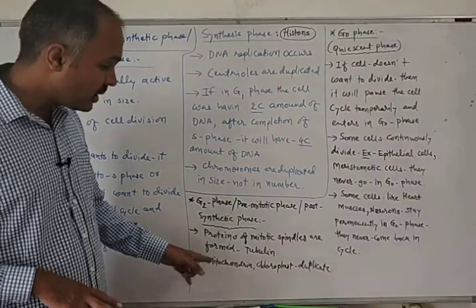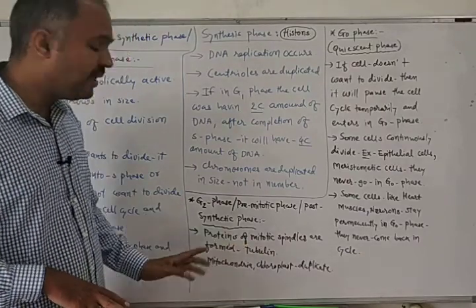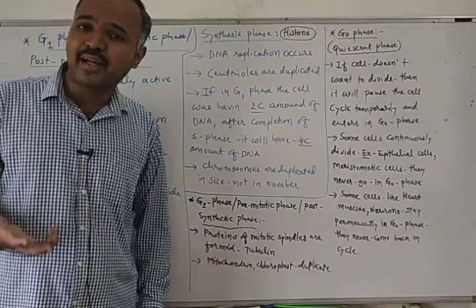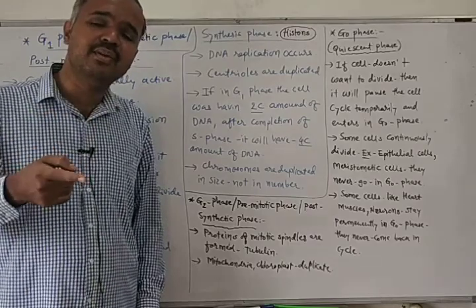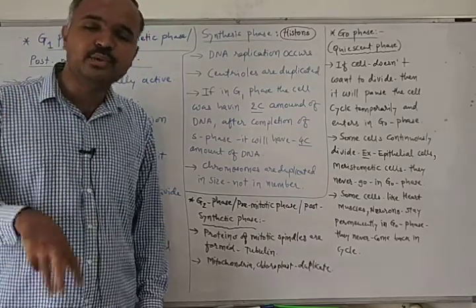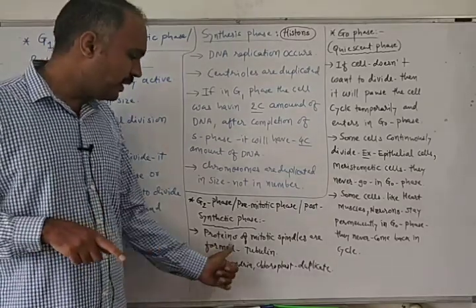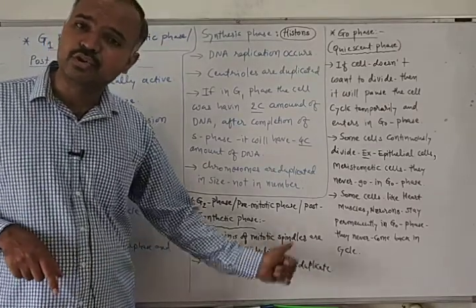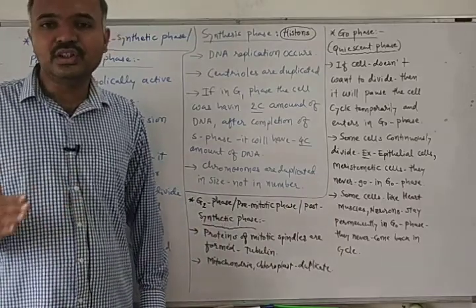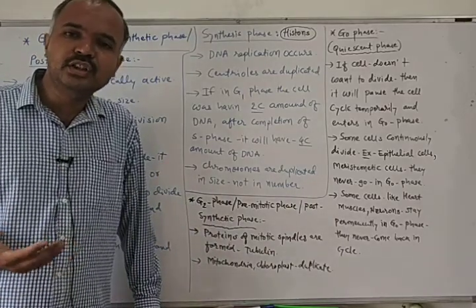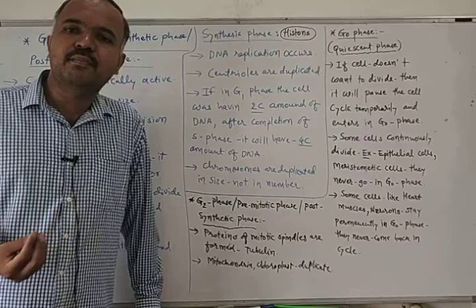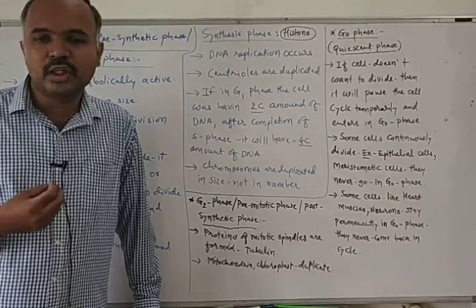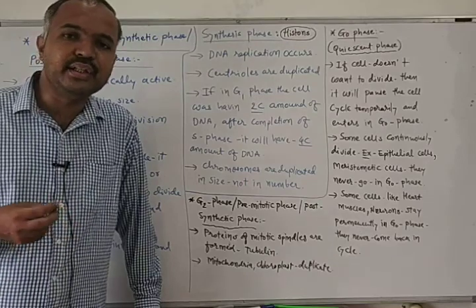During this phase, proteins of the mitotic spindles are formed. So what are mitotic spindles? You will learn about that later. For now, you just remember that proteins of mitotic spindles are formed, and that protein is tubulin protein. So what happens during G2 phase? The proteins of mitotic spindles are produced, like tubulin protein.